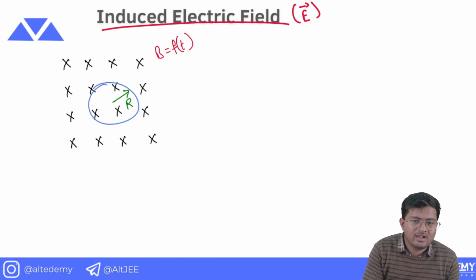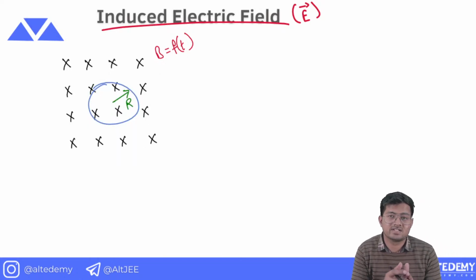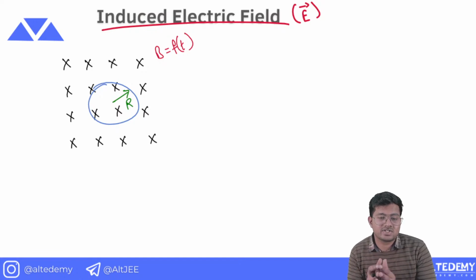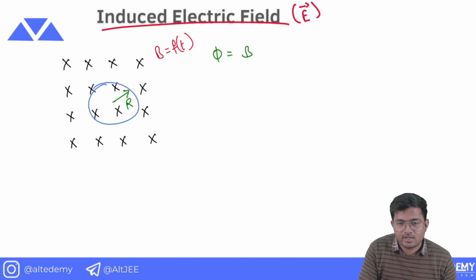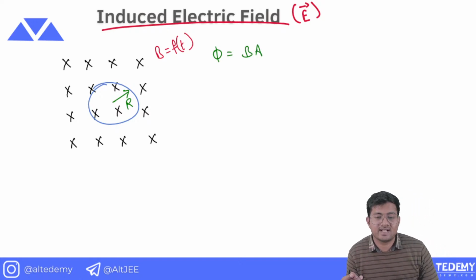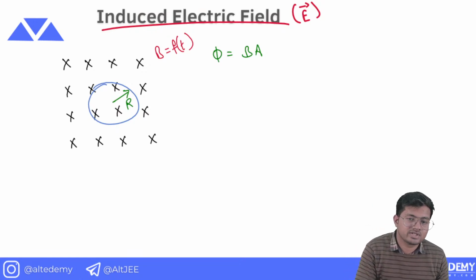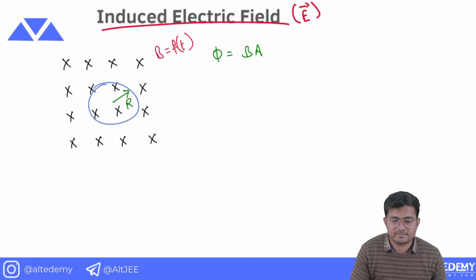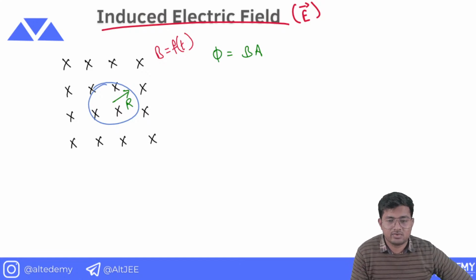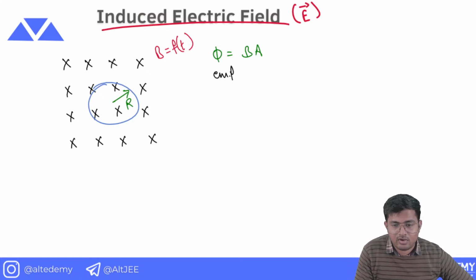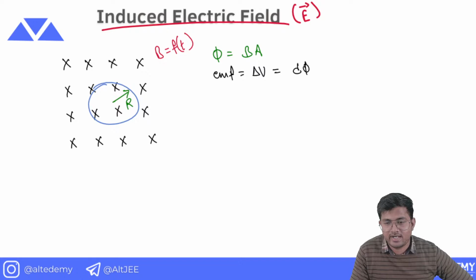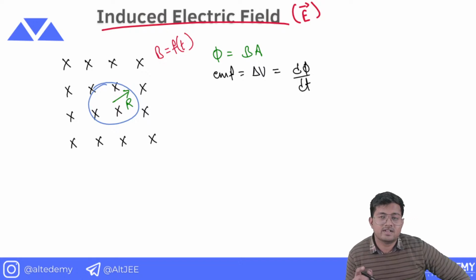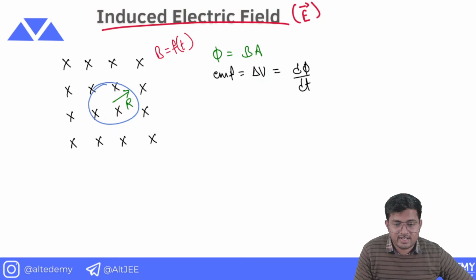All right. And now the flux is changing. Why is the flux changing, beta? Flux is changing because magnetic field is a function of time. So phi equals to BA. Now the value of B will change. That's why the value of flux will also change. I hope this is clear to all of you. Great. So we know that EMF or potential difference developed is equal to d phi by dt. See, the potential difference can also be written as line integral of E dot dl.